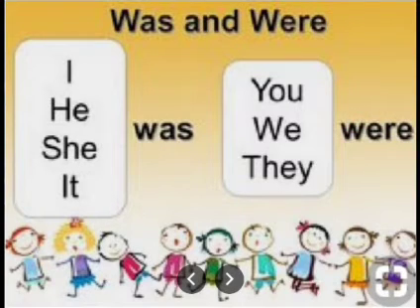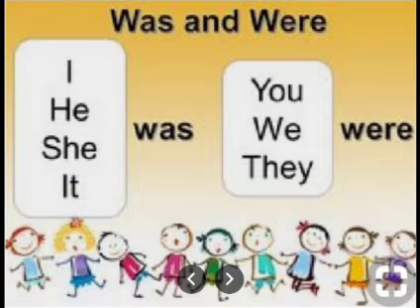Okay children, let me explain this with an example. Singular pronoun always combines with was. For example, I was sleeping last night. He was playing yesterday. She was beautiful in her birthday dress. It was barking in the street.